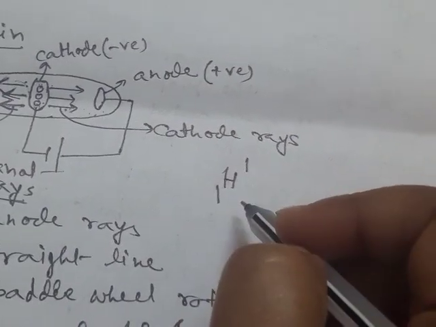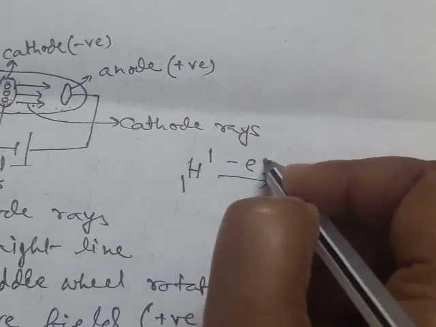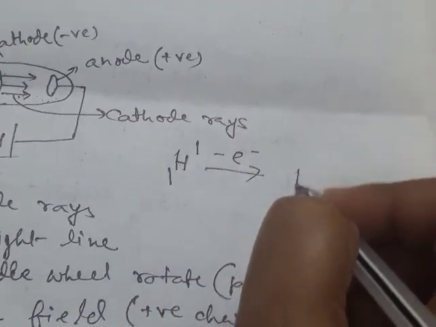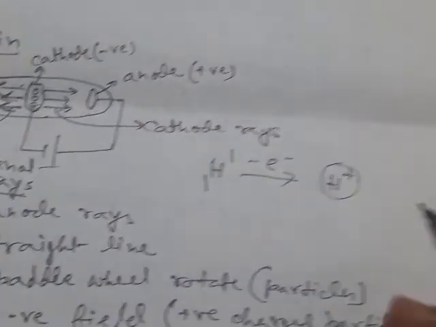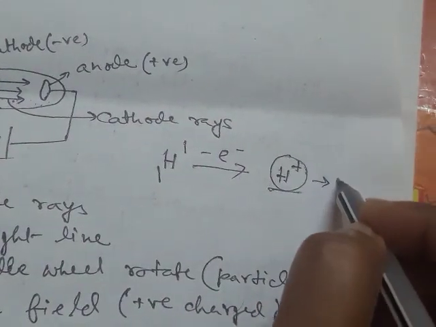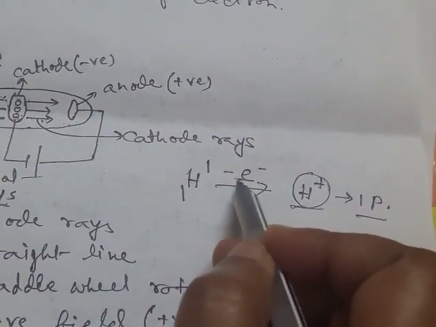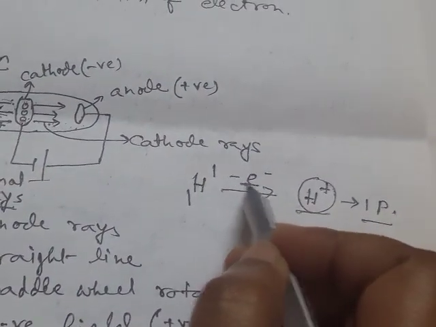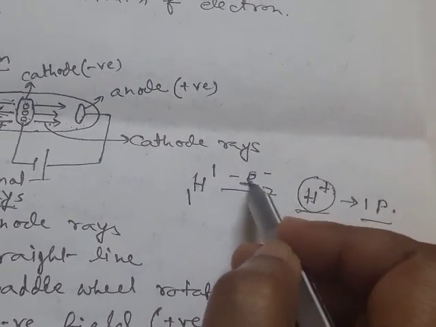When high voltage is applied to hydrogen gas, one electron is removed from hydrogen, and there is generation of H plus ion. That is, this H plus ion contains only one proton, and the electrons removed from the hydrogen atom become free.